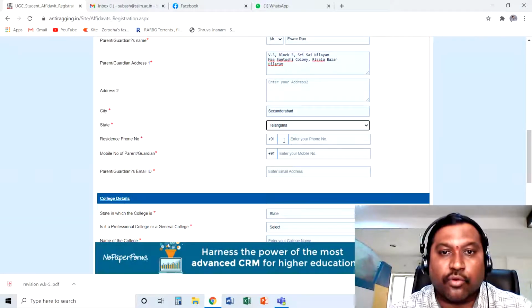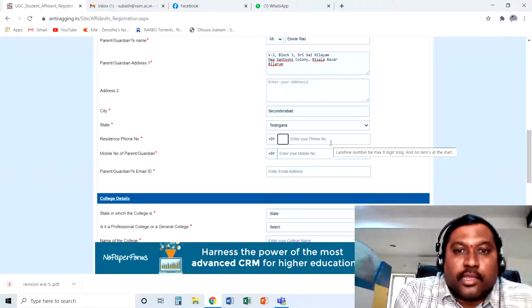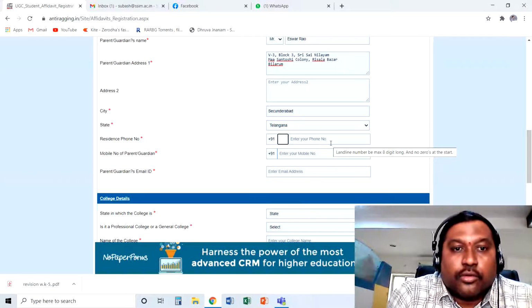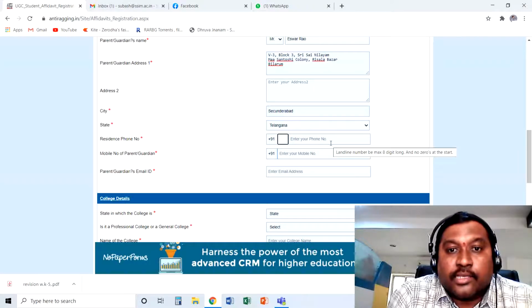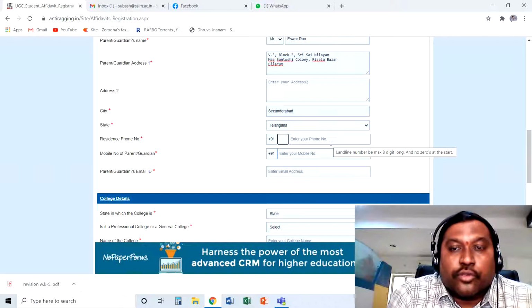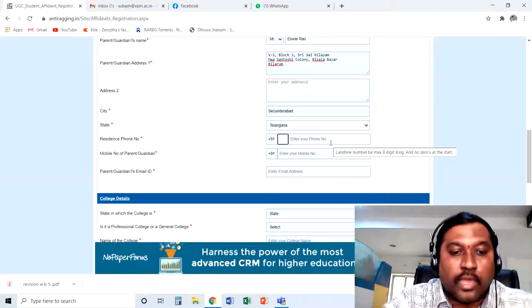And residence phone number. Here it is asking you to fill in the landline details. If you see the residence phone number, it has two sections. One is +91 and the STD code column, and next is the phone number column. If you have a landline, then in the first box give the STD code, the area code.